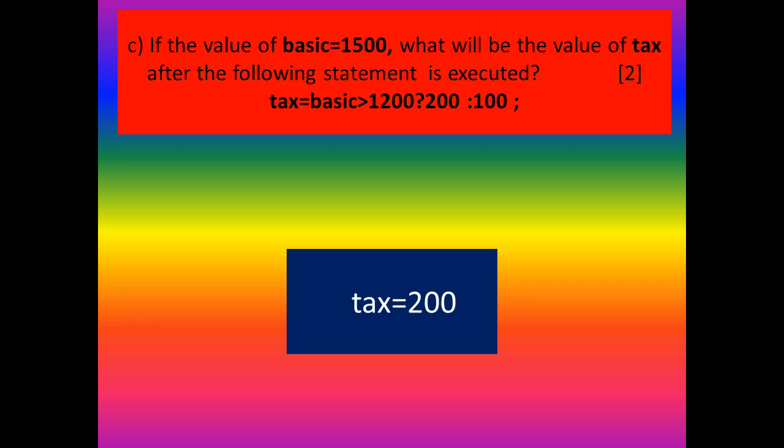Then you will get the value after the question mark symbol. The question mark symbol is used to identify the true value and the colon symbol is used to identify the false value. Then here the condition is true. Because of that you will get a true outcome. What is the true outcome here? 200. Then you will get the answer as 200. Okay.